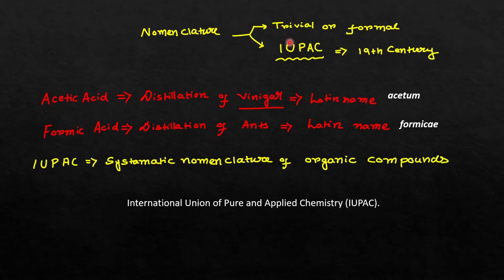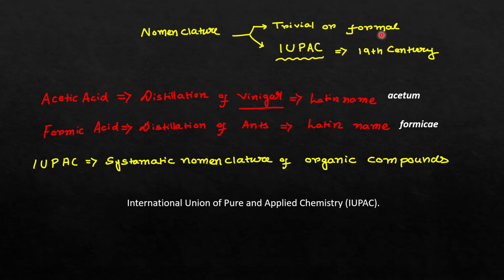At that time, as the IUPAC nomenclature was not there, scientists gave those compounds some trivial or formal nomenclature. But after that, as the number of organic compounds became huge, it became almost impossible to remember all the names of those organic compounds. So a process of systematic nomenclature of these organic compounds was carried out by the International Union of Pure and Applied Chemistry in the 19th century.